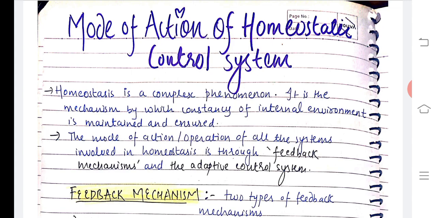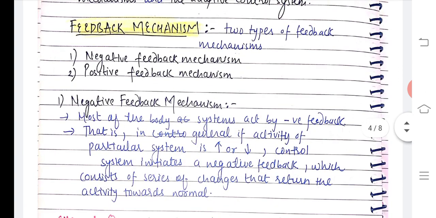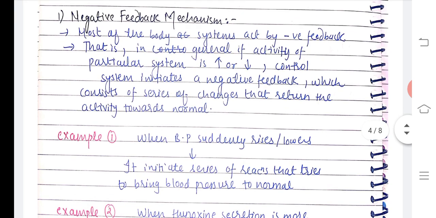So first we will deal with the feedback mechanism, which has two parts, that is positive and negative feedback, and then we are going to discuss the adaptive control system. As I said, there are two types of feedback mechanisms, negative and positive. So let us look at the negative feedback mechanism. Most of our body systems act on the negative feedback mechanism. That is, in general, if the activity of a particular system is increased or decreased, then the control system initiates a negative feedback which consists of a series of changes that return activity to normal.